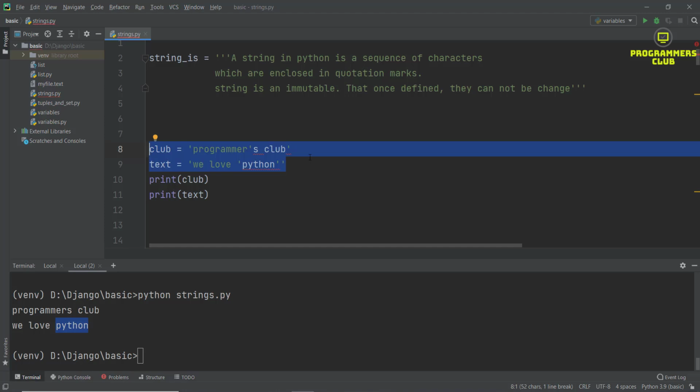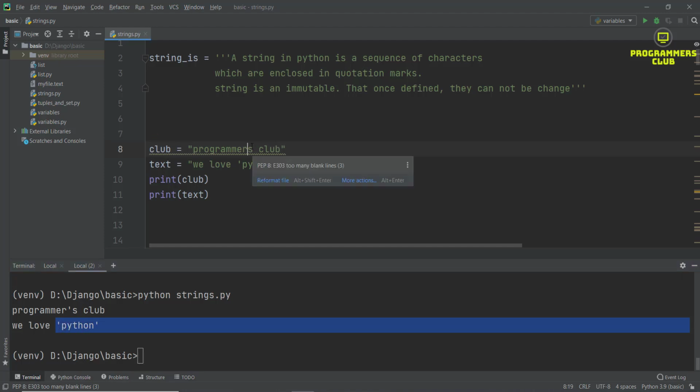The Python interpreter cannot interpret that, but we can simply solve it using double quotes, and here also. I run it once again, and we can see the single quote before s and Python enclosed with double quotes.